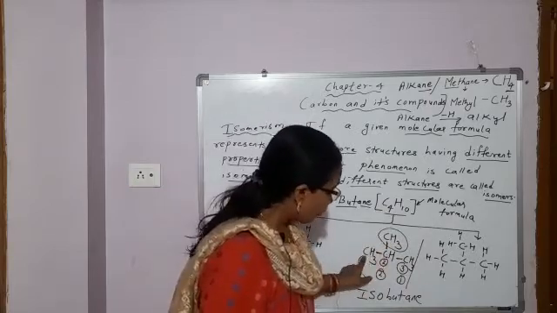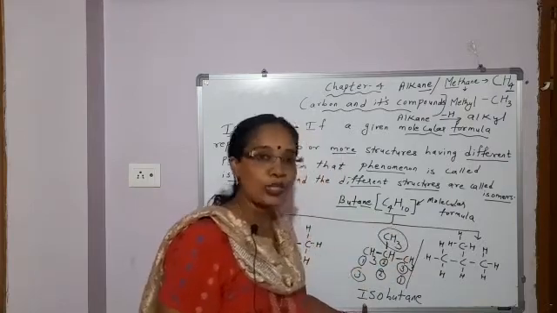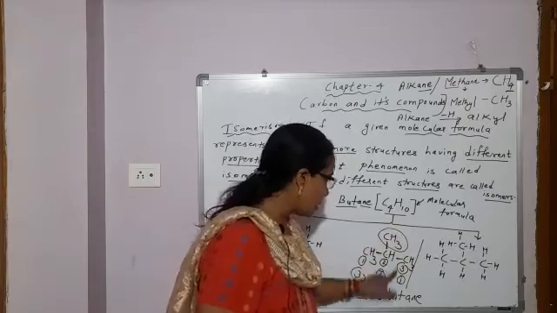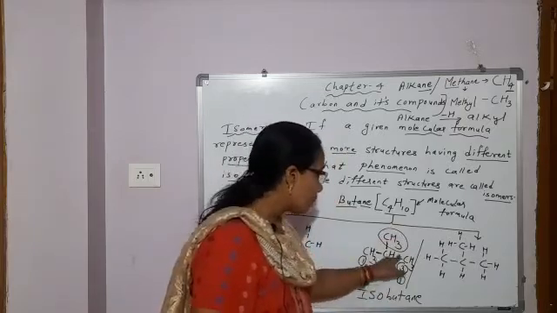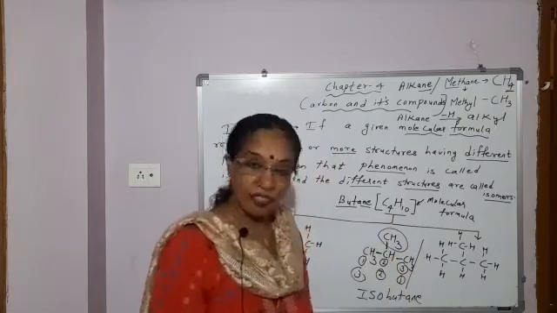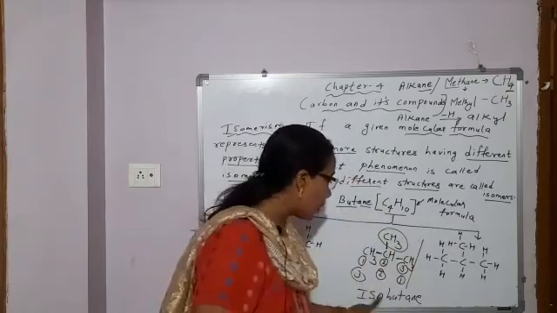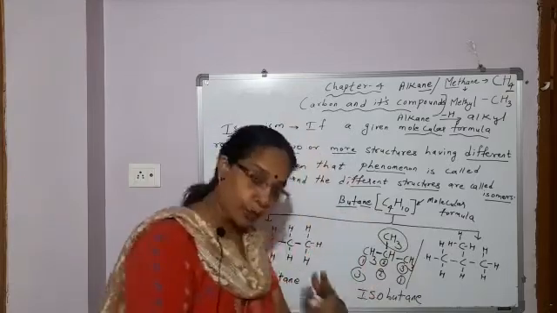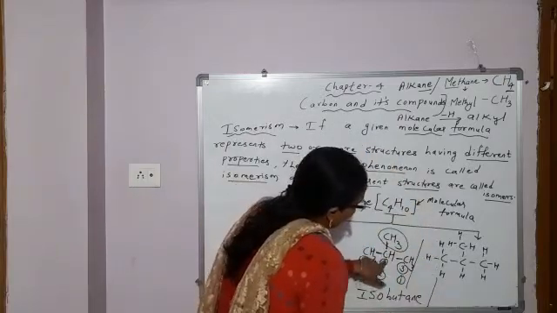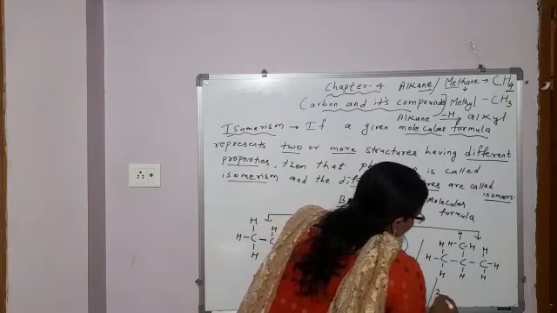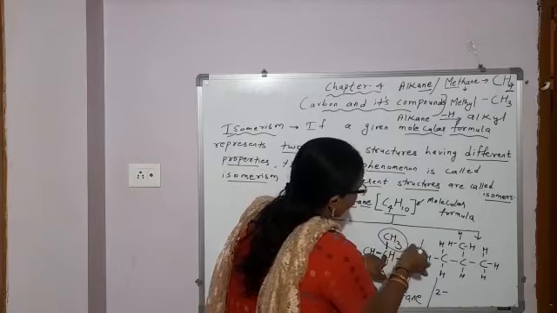And when one methyl group is attached to the second last carbon atom, the prefix used is iso. 4 carbon atoms, so but. Word root used is but. And single bond between carbon atoms, so ane. Suffix used is ane. Suffix means after, prefix means before. So what is this compound? Isobutane. Or you can name it how? This is the second last carbon atom. This carbon is second, so the numbering of this carbon is 2. Which group is attached to this carbon atom? Methyl.